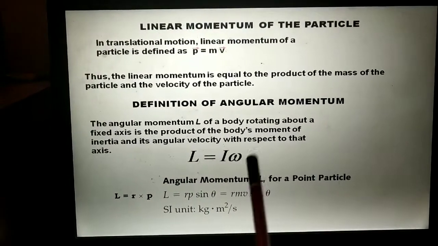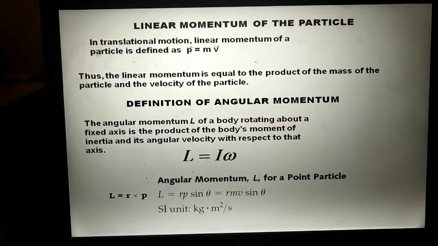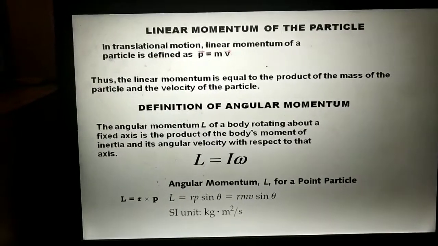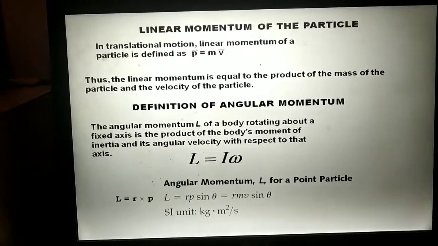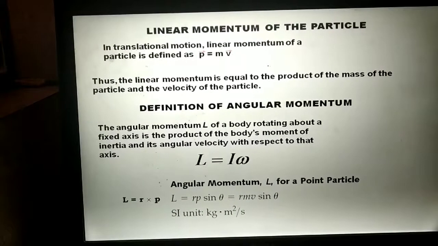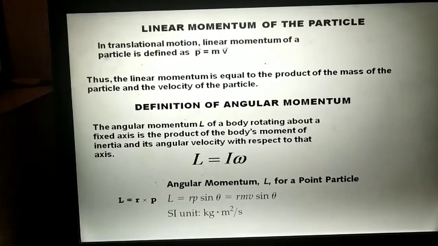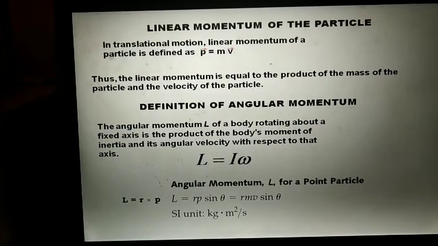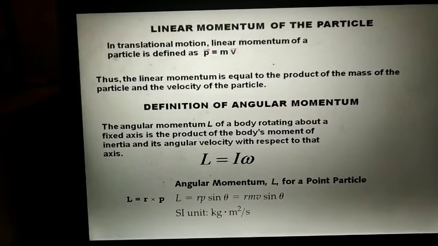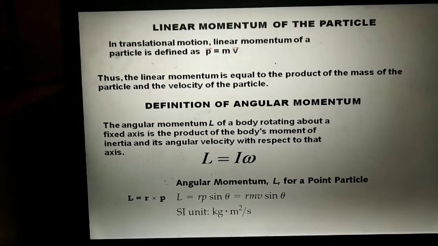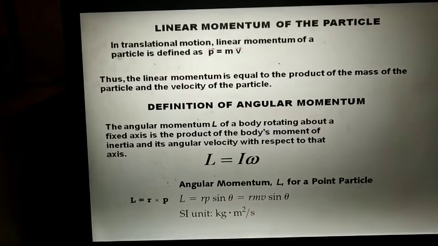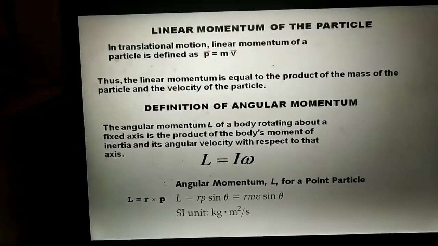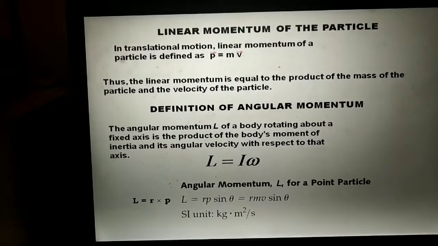It is defined as the product of the mass of the particle and the velocity of the particle. This linear momentum is applicable in translational motion. What was the meaning of momentum? Momentum is a force or energy which helps to maintain the motion of an object. It makes the motion faster and faster. That is the meaning of momentum.